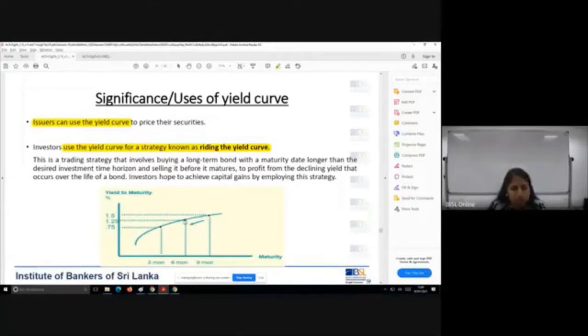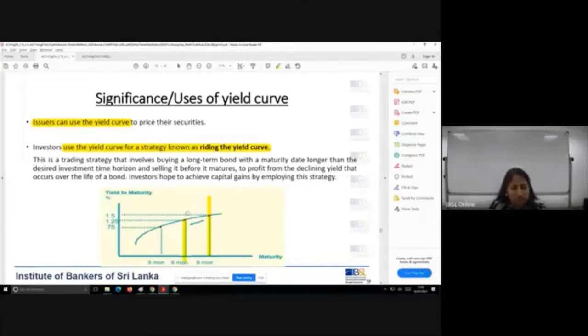So if your desired investment horizon is 6 months, you buy an instrument which has a maturity of 9 months, and sell it before it matures to profit from the declining yield that occurs over the life of a bond. Investors hope to achieve capital gains by employing this strategy.